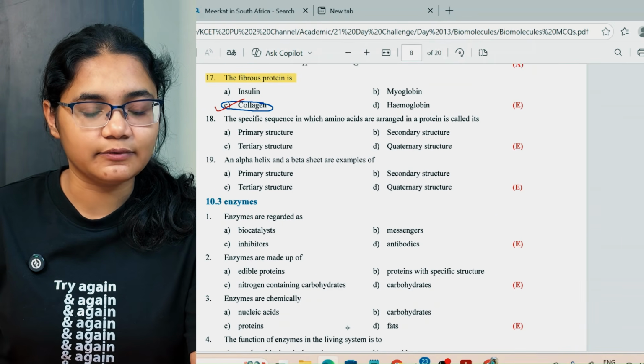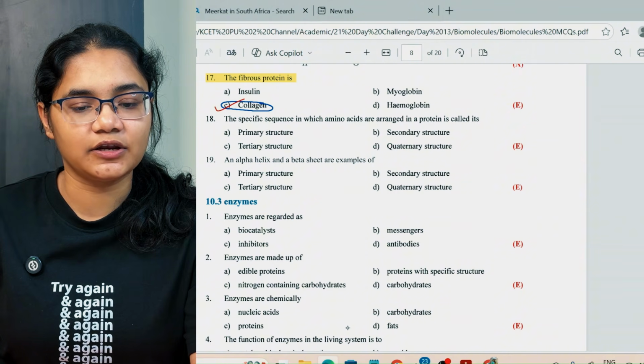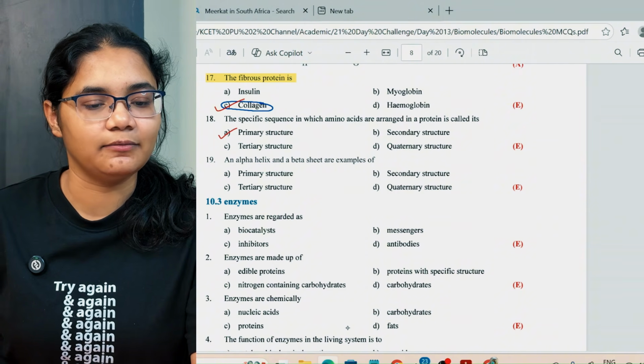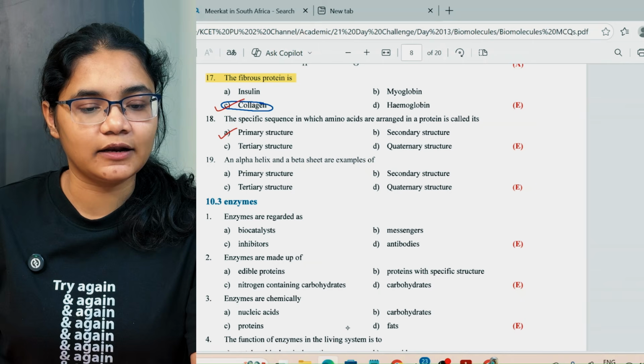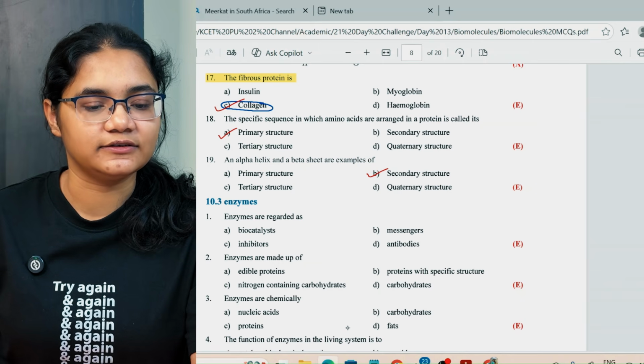Next, the specific sequence in which the amino acids are arranged in a protein structure is called the primary structure. An alpha helix and a beta sheet are examples of secondary structure.